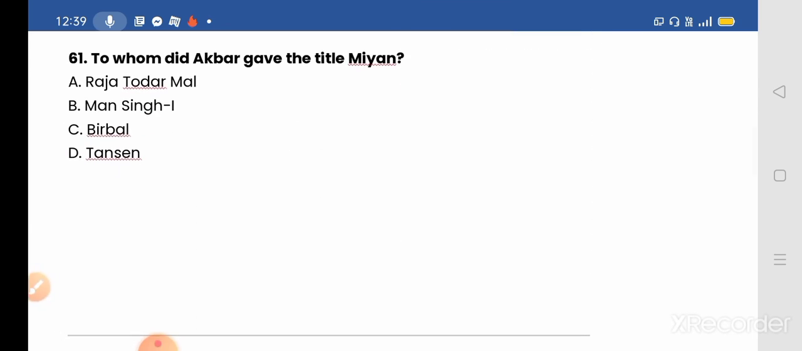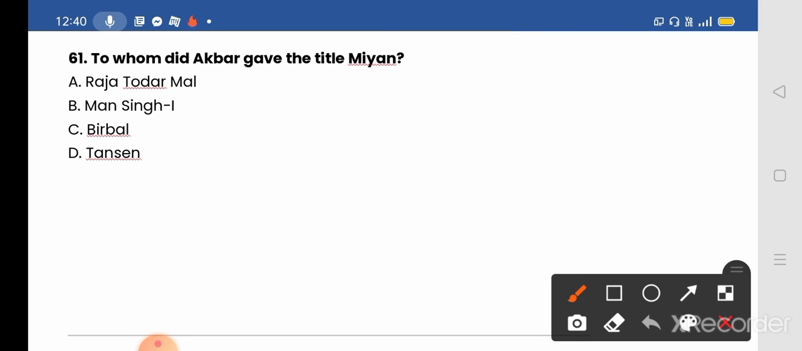Question number 61. To whom did Akbar give the title Mian? Options are A. Raja Todar Mal, B. Man Singh, C. Birbal, and D. Tansen. The correct answer will be option D, Tansen. Akbar considered Tansen as a Navaratna and gave him the title Mian as an honorary title, meaning learned man. Tansen was a composer, musician, and vocalist to whom a large number of compositions have been attributed in northern regions of the Indian subcontinent. Okay, so the Mian title was given by Akbar to Tansen. Option D will be the correct answer.